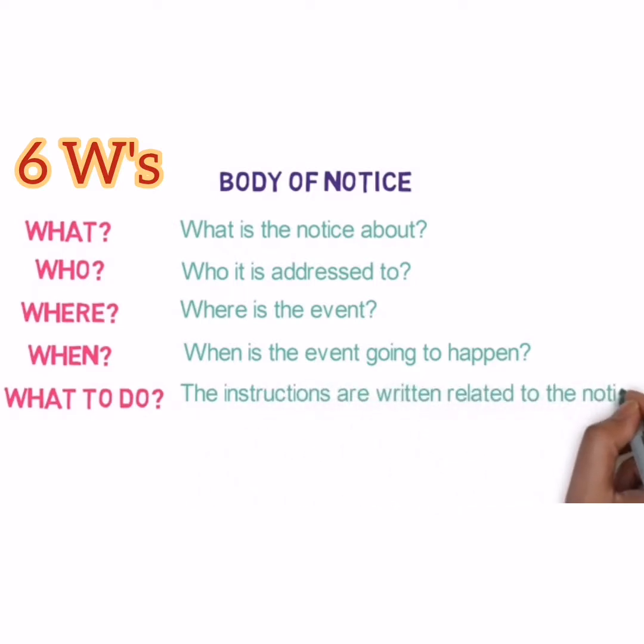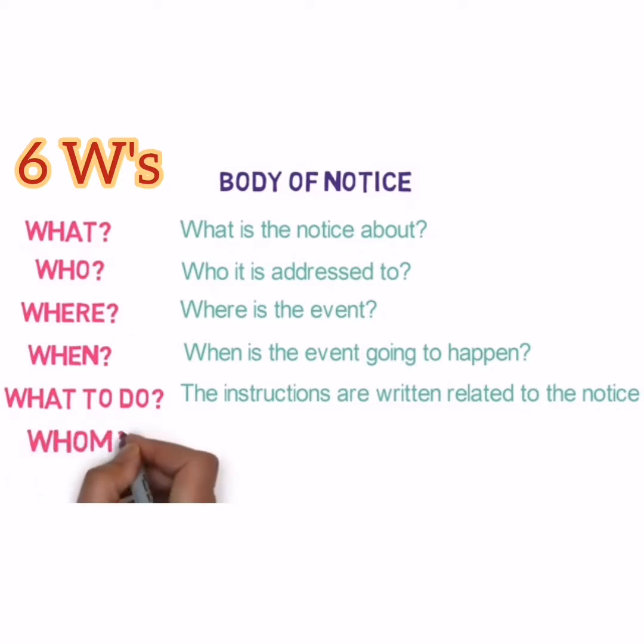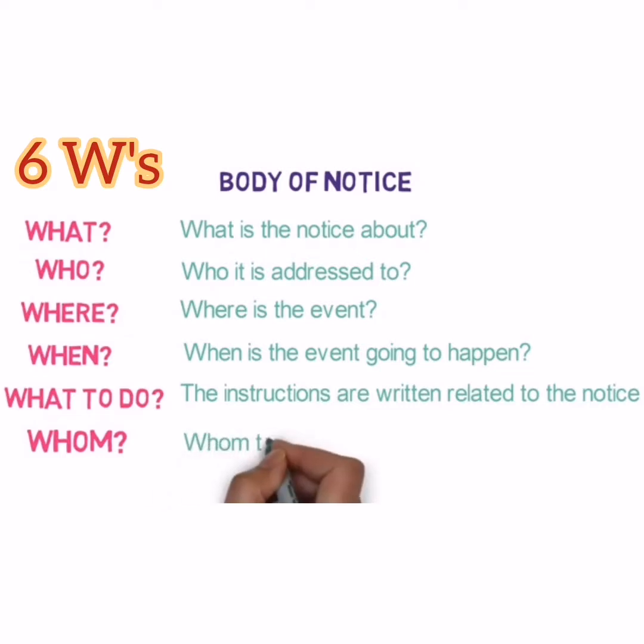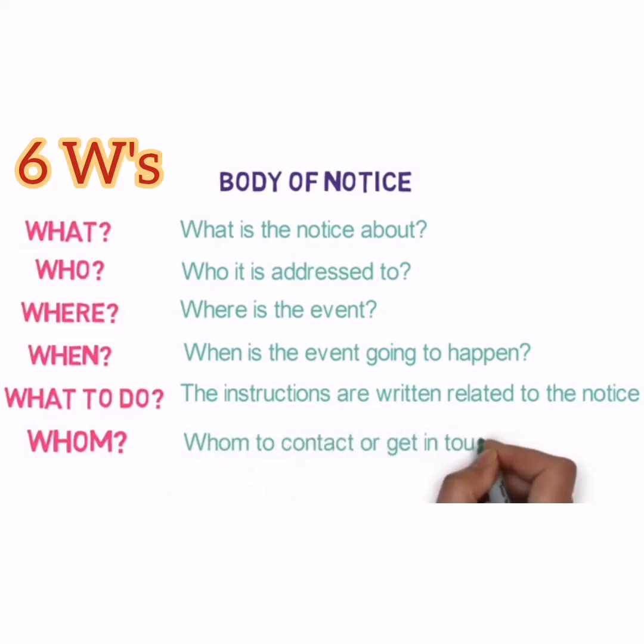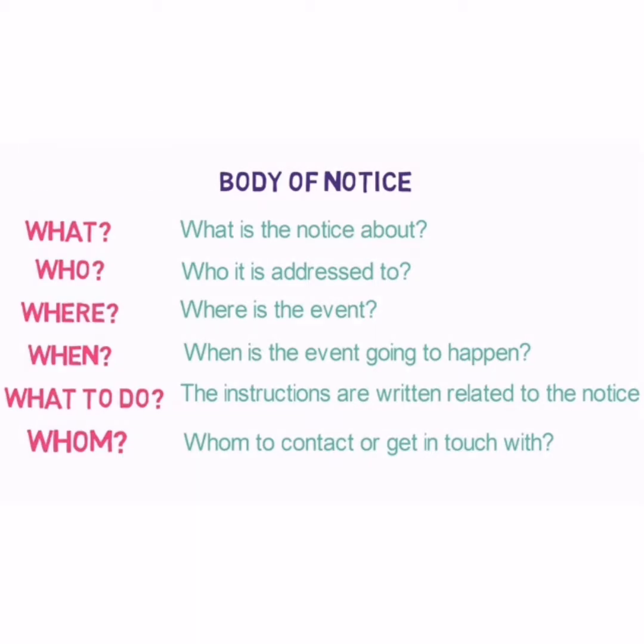Means what you have to do in this notice. Now sixth one is whom. Means the final details should be whom to contact. Yes, this mentions who is the appropriate person or authority you should contact related to the notice. So these were the 6 points that you must present in your notice writing.